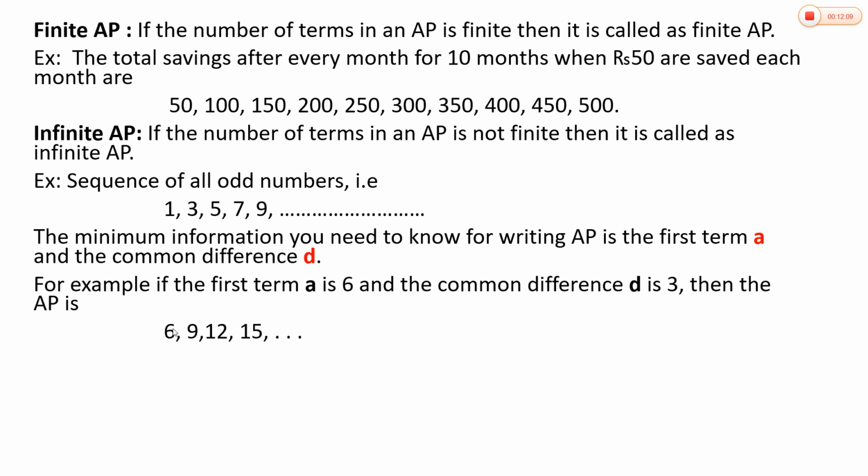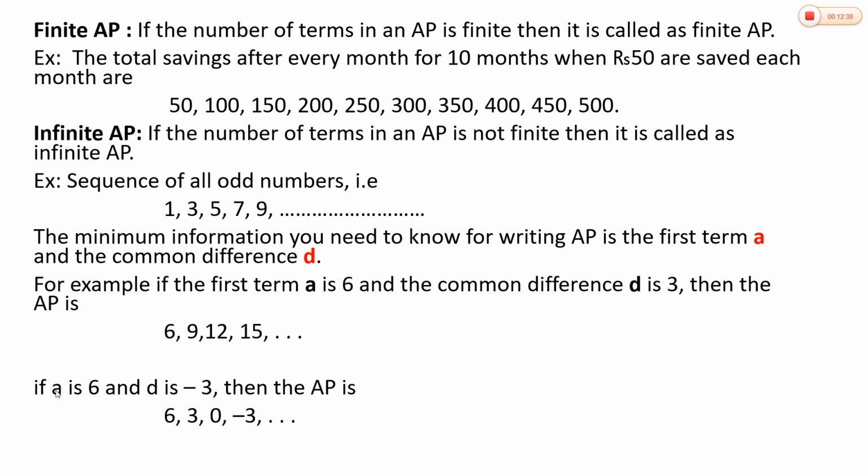see here, the first term is 6. The second term can be obtained by adding the common difference 3 to 6, that is 9. The third term can be obtained by adding the common difference d to the second term. 9 plus 3 is 12. 12 plus 3 is 15. 15 plus 3, 18. And the sequence goes on. This is how you write an AP when you know the first term and common difference.